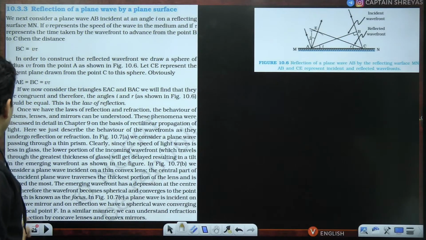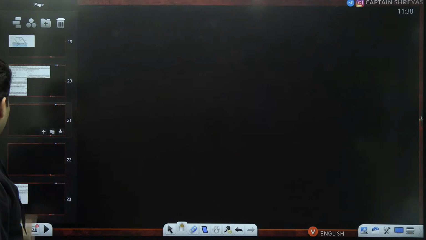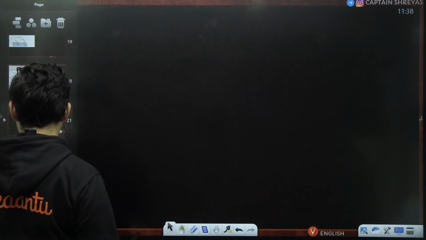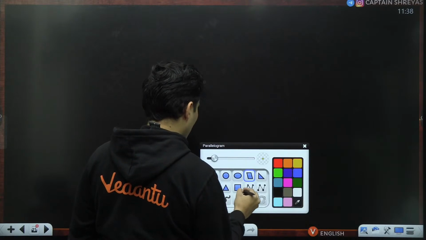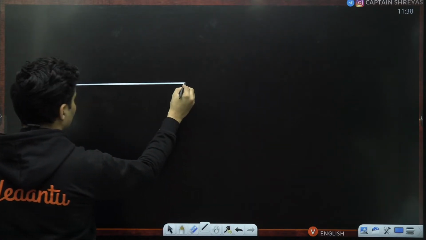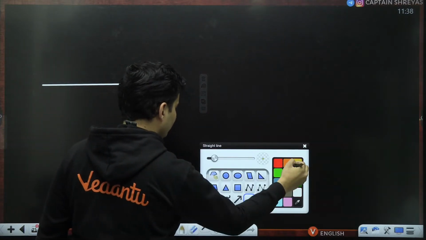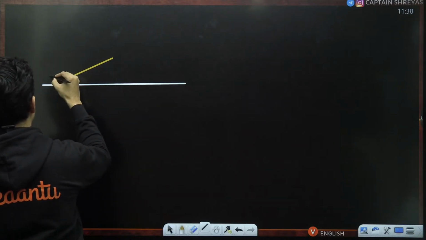So exactly that is what has been done over here in this entire derivation. So let me explain this to you in a very simple way. If I show you the NCERT slide, you might not really understand it so well. See, this is the surface interface, okay, and then you have the plane wavefront.